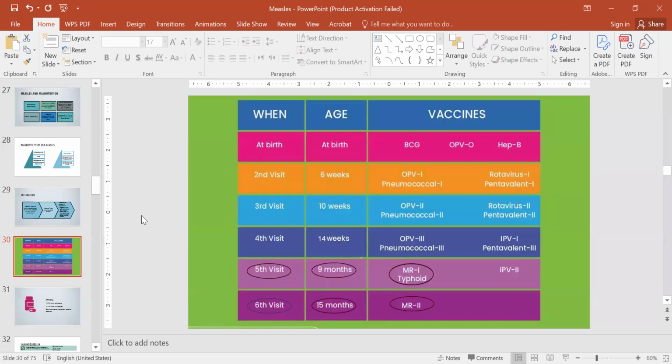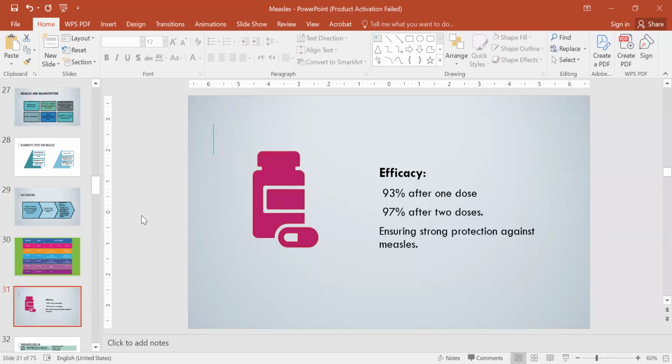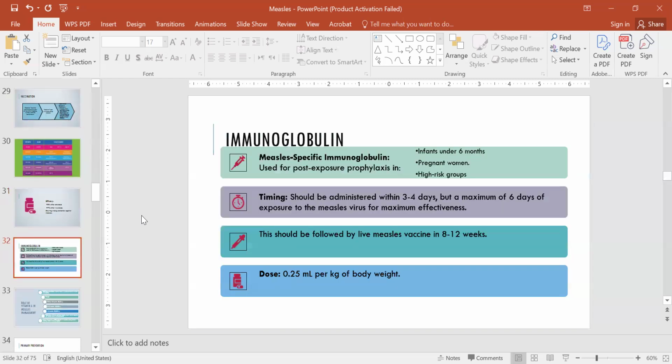So you can see that 9 months and 15 months is the time for measles vaccine. 93% efficacy of this vaccine is achieved after one dose, and 97% is achieved after two doses, ensuring strong protection against measles.